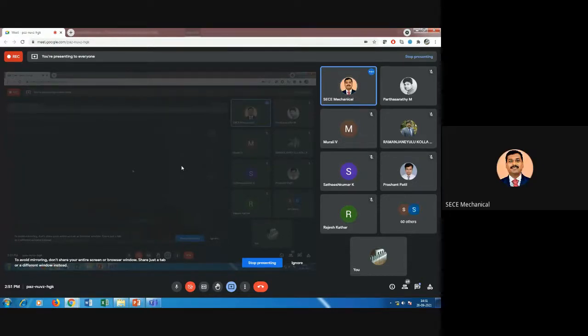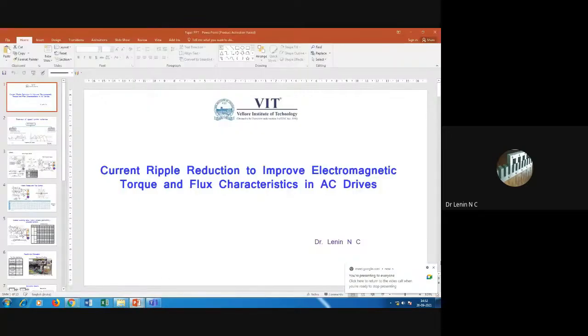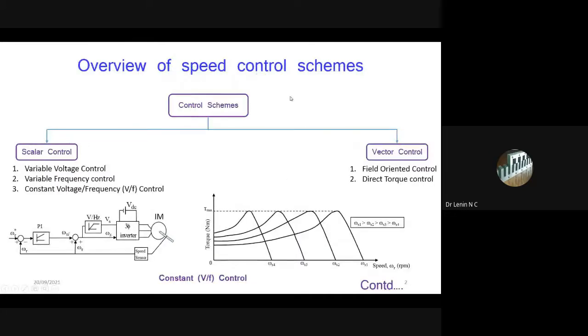Sir, can we control the electrical drives by changing voltage or frequency, sir? Definitely we can, sir. That is what I can show in my next slide, so that is easy to understand. These are the control schemes, sir. We have two control schemes: one is called scalar and one is called vector. As you correctly mentioned, in scalar control we can vary the voltage to control the speed, we can vary the frequency alone to control the speed, and we can vary both to control the speed. So that is possible, sir.